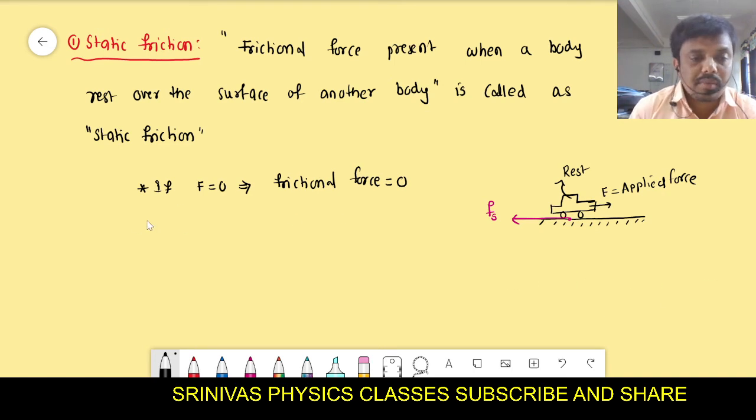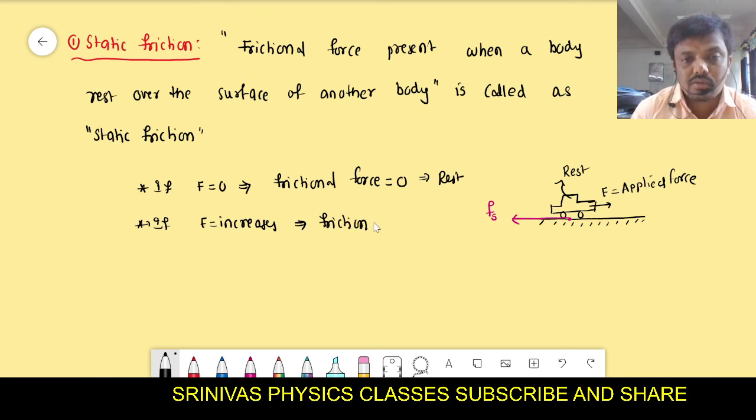Like this, if the applied force is increased, then also it is not going. For example, the object is at rest here, the applied force is increasing, then the frictional force is also increasing here, and in this case also the object is at rest, because every time the applied force is balanced with the frictional force.